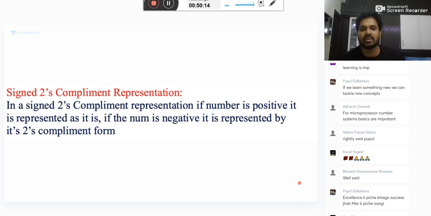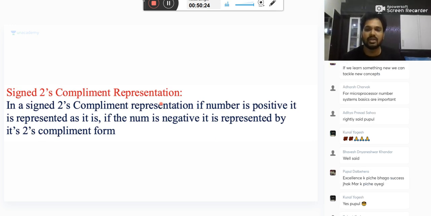Okay, so let's come to the class, the next part. Signed two's complement representation. In signed two's complement representation, if number is positive, it is represented as it is. If number is negative, it is represented by its two's complement form.